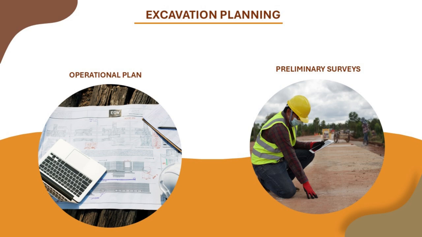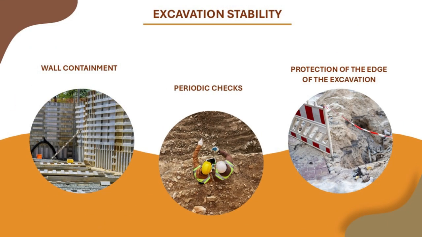Preliminary surveys. Preliminary surveys must be carried out to identify the presence of underground utilities or cavities. If such interference is present, protection or diversion of the same must be guaranteed. Excavation stability. Wall containment. For excavations deeper than 1.5 m, the walls must be protected with shoring systems or suitable reinforcements to ensure stability. If possible, adopt a slope of the walls that prevents landslides or subsidence.